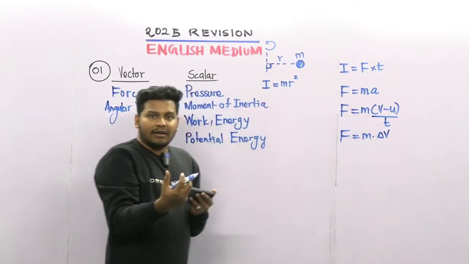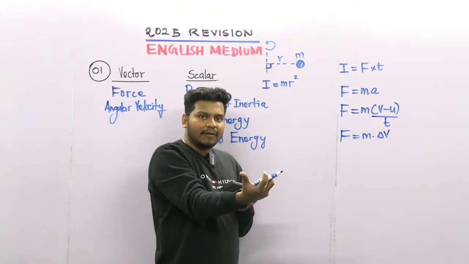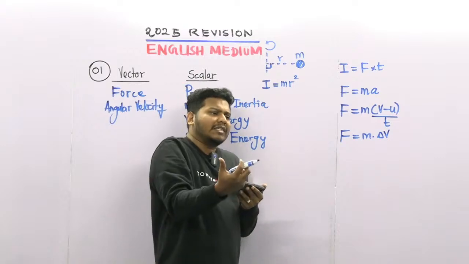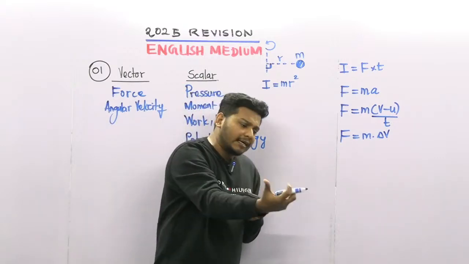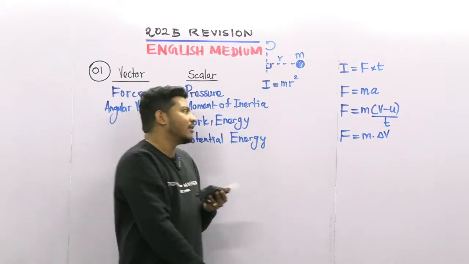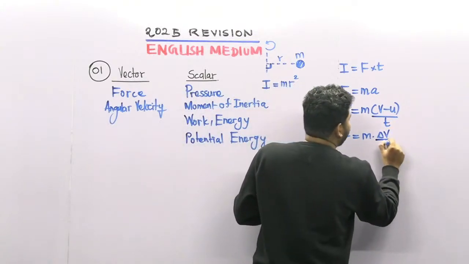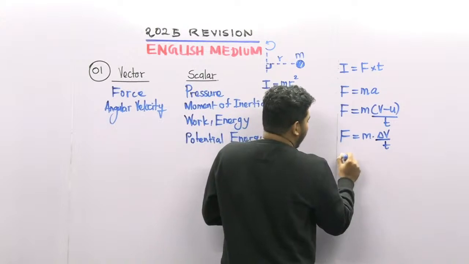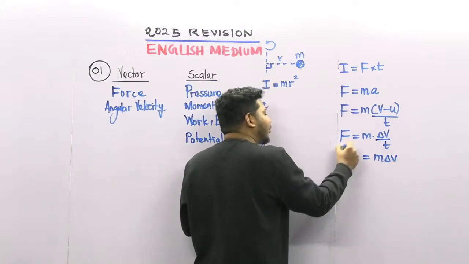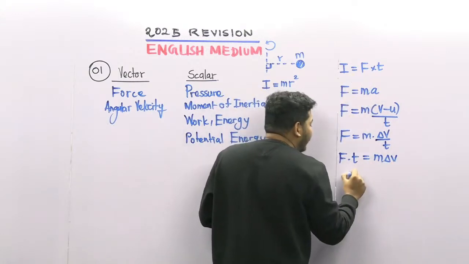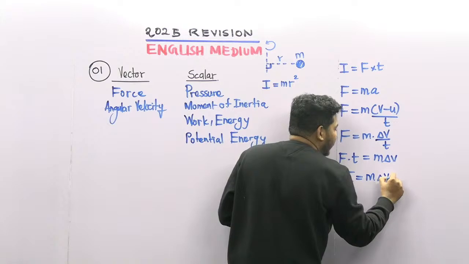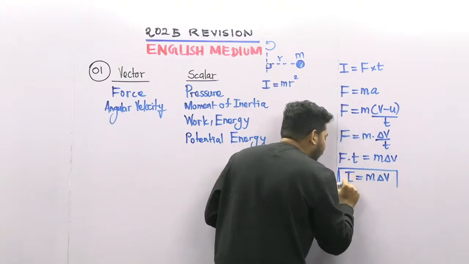Delta means, in each and every place, the change. Delta P means pressure change, delta V means velocity change, and delta p means momentum change, right? So delta V divided by T. So I can put here F into T is equal to m into delta V. So what is F into T? This is impulse. So impulse is equal to m into delta V, students.